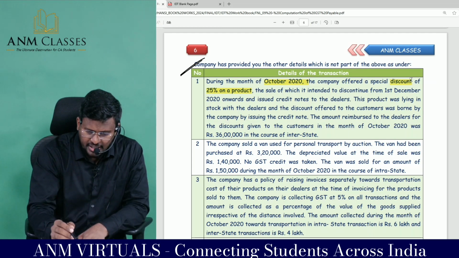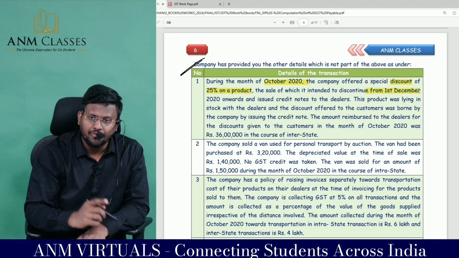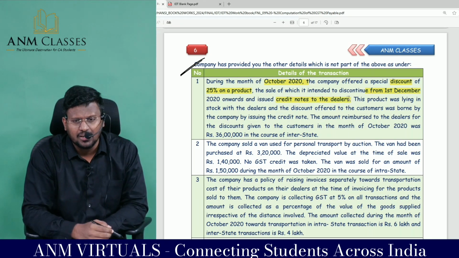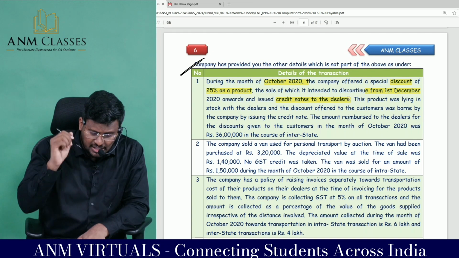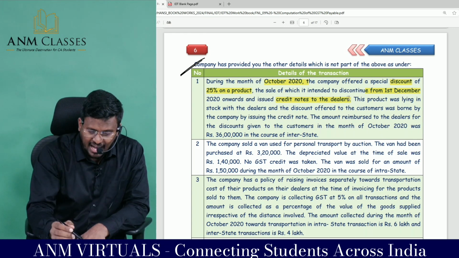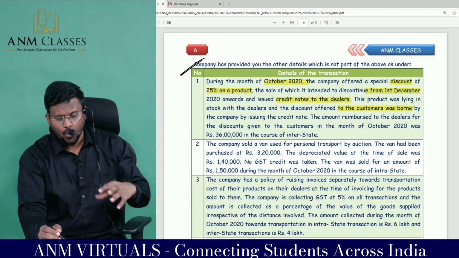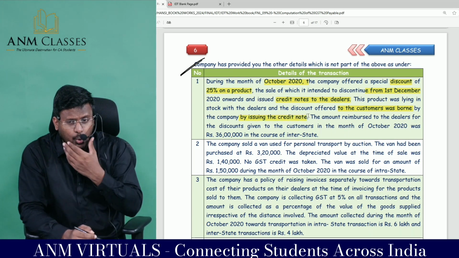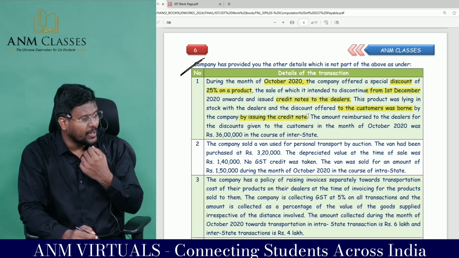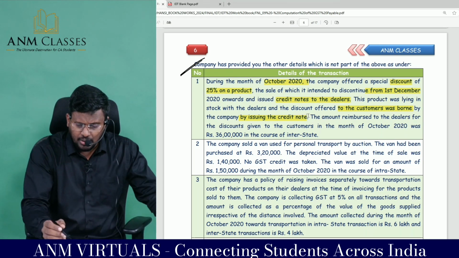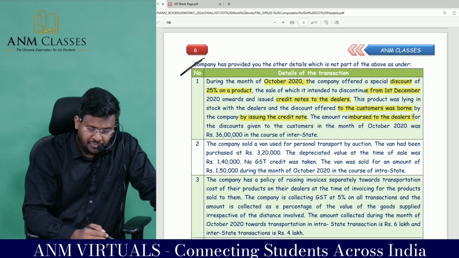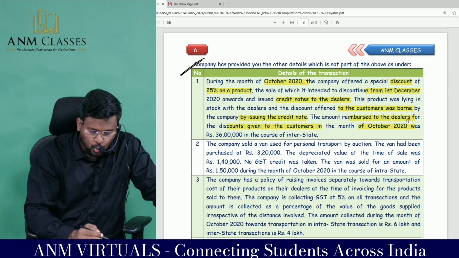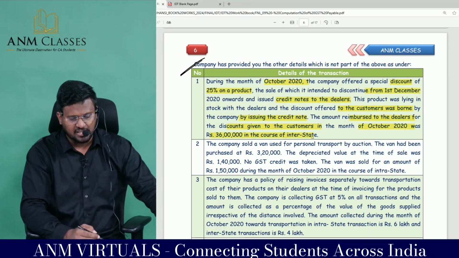The sale of which is intended to discontinue from 1st December 2020 onwards, and the company issued credit notes to the dealers. This product was lying in stock with the dealers, and the discount offered to the customers was borne by the company by issuing the credit note. That means the company is going to give a discount by issuing credit note. The amount reimbursed to the dealers for discount given to the customer in the month of October was 36 lakhs in the course of the state.